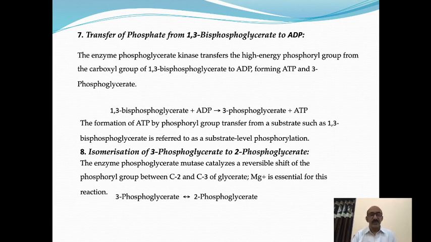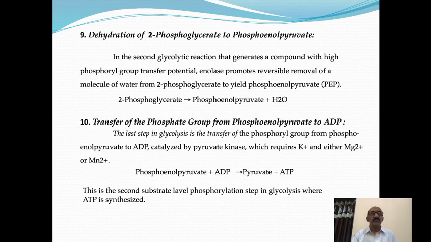The reaction is a very simple reaction. 3-phosphoglycerate reversibly gives 2-phosphoglycerate. It is also called an isomerization reaction. In the next step, there is a dehydration of 2-phosphoglycerate to yield phosphoenol pyruvate. Dehydration means removal of a water molecule. 2-phosphoglycerate undergoes dehydration to yield phosphoenol pyruvate.